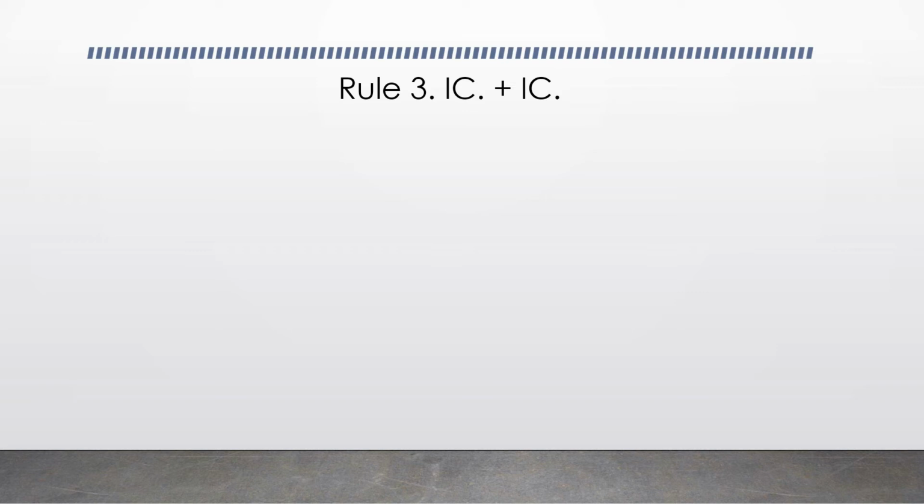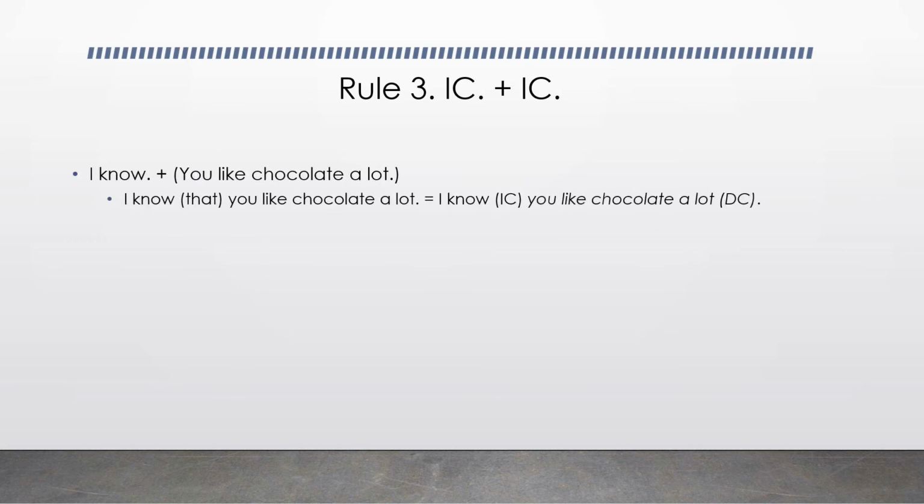A third way to make a sentence with a noun clause is when you're connecting two statements, two independent clauses. I know you like chocolate a lot. What do you know? I know that you like chocolate a lot. In this case, I know is your first independent clause, and you like chocolate a lot is a dependent clause. In situations like this, the subordinator that can always be omitted. You don't have to use this. But remember, even though you do not use the subordinator that with the noun clause, it is still considered a dependent clause. It is not an independent clause.